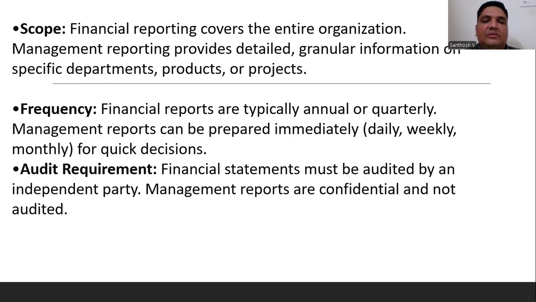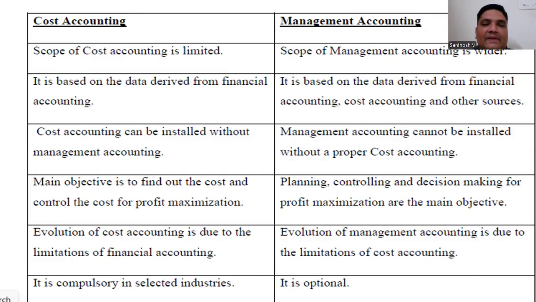The frequency: in financial accounting, reports are typically prepared once in a year, or maybe quarterly or half yearly. Management reports can be prepared immediately, on a daily, weekly, or monthly basis. For example, inflow of cash, outflow of cash, and a projection of the cash, how they are going to arrange the funds. For quick decisions, they have to maintain it every day also. Audit requirement: financial statements must be audited by an independent party, but management accounting reports are confidential and will not be audited.